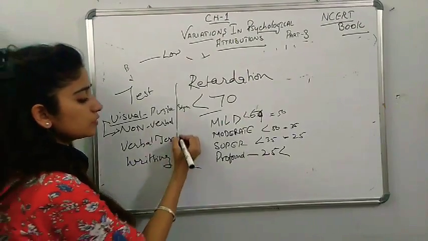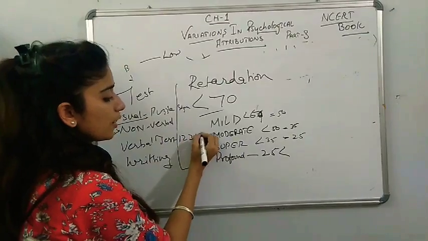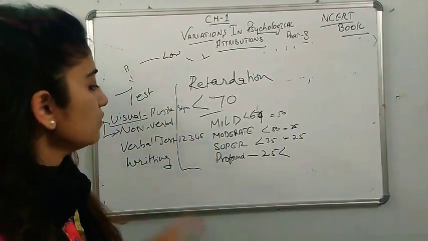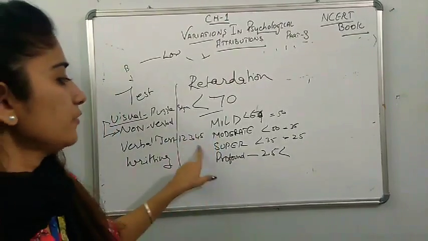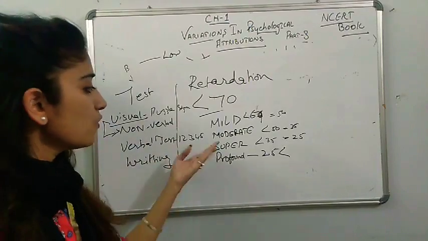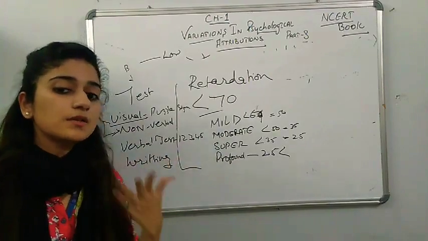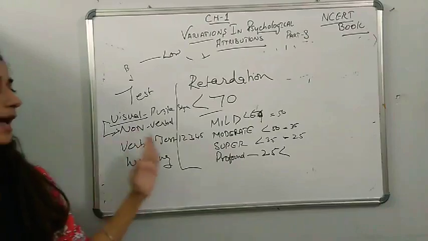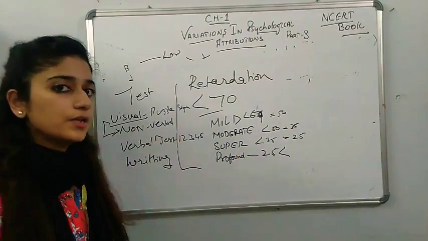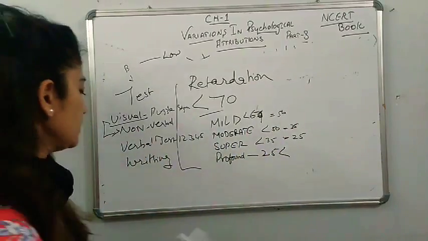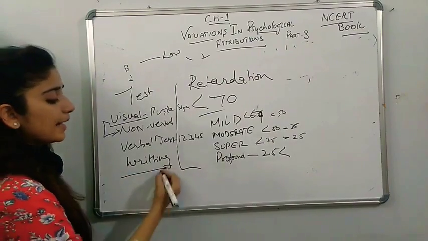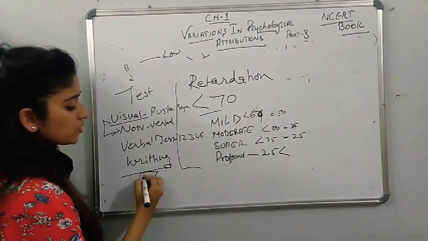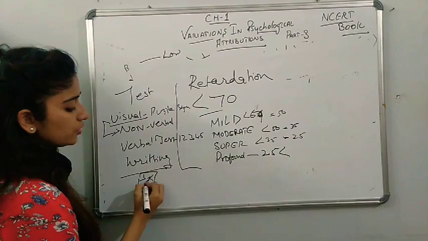In verbal, I will say 1 2 3 4 5, you repeat it, then I say 5 4 3 2 1, and you have to repeat 5 4 3 2 1. This is the verbal test, and as the level increases, the length will increase. Then the writing test, where you are given some picture.